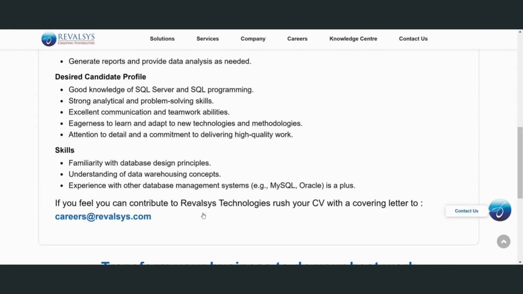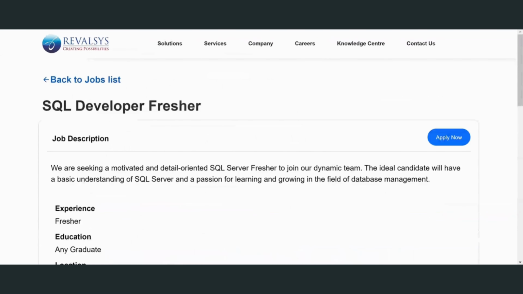I will provide all the links in the description. Through the link you can apply. I can show you how to apply also. So what are the criteria, what are the needs, the first requirements. Okay, click on the apply link, and you are redirected to this page.